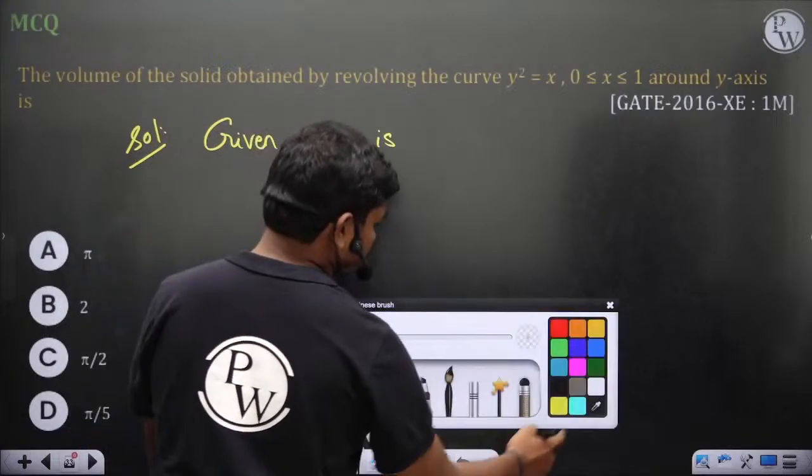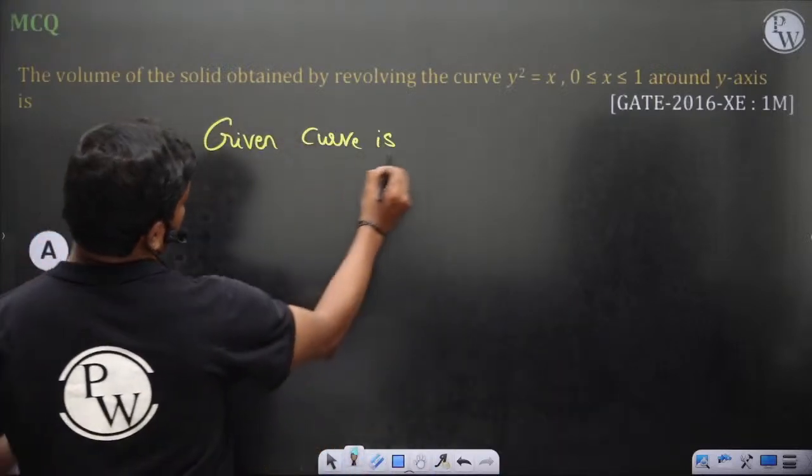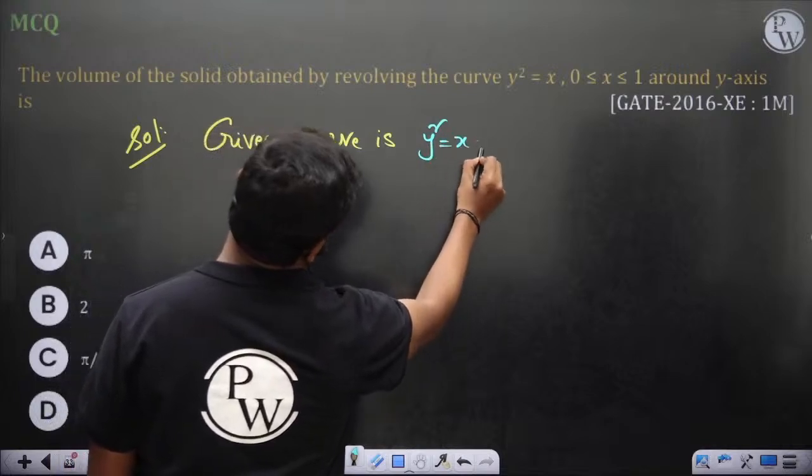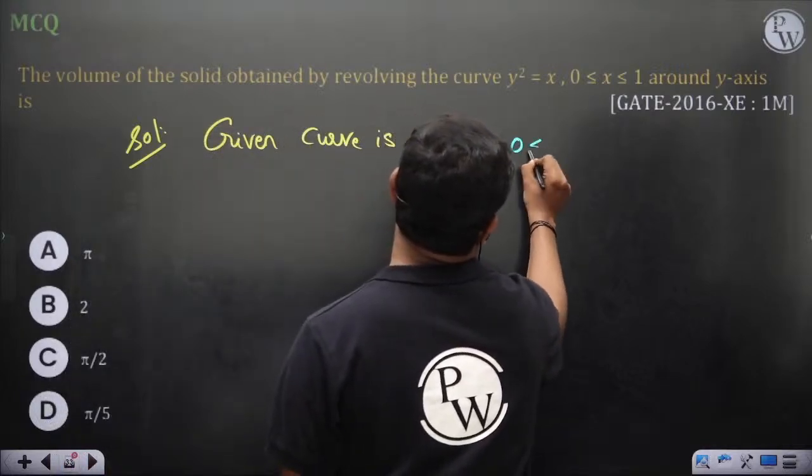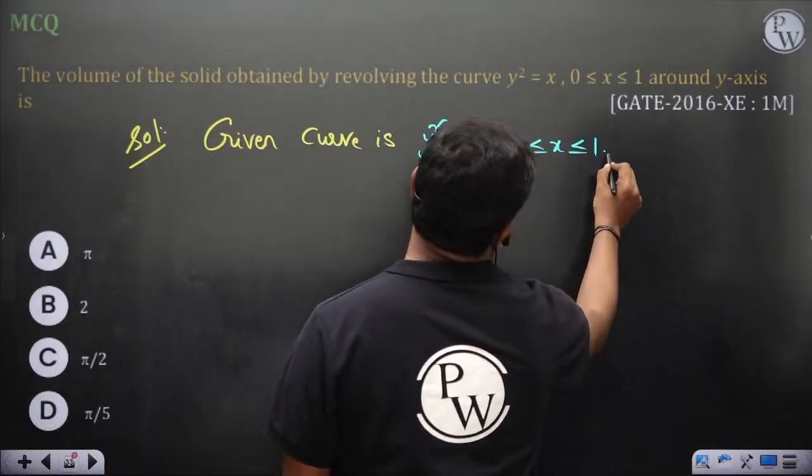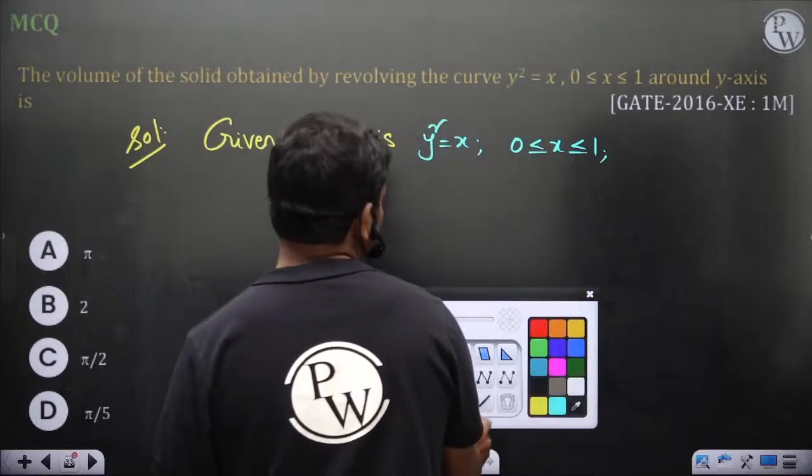The given curve is y square is equal to x, and x less than or equal to 1, and you are revolving about the y axis.